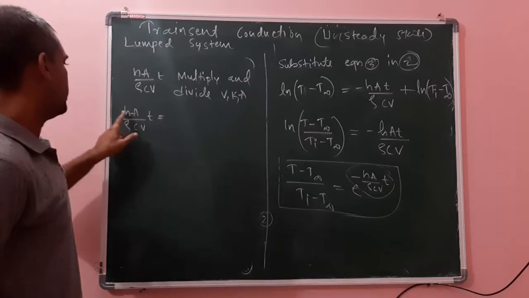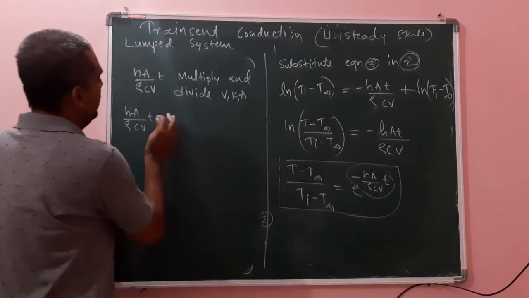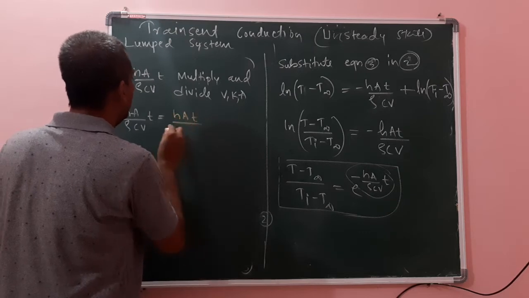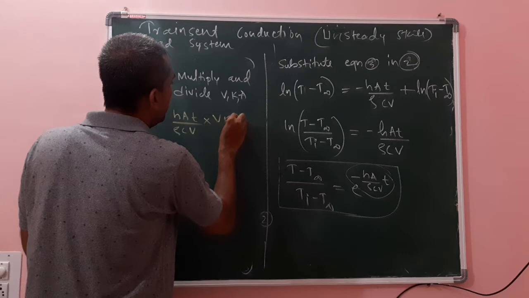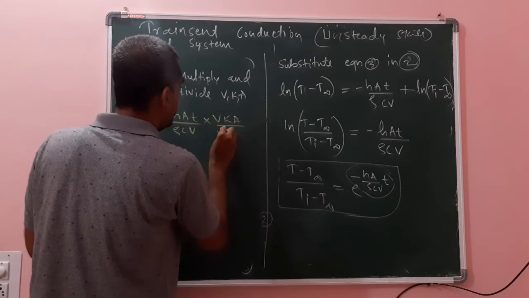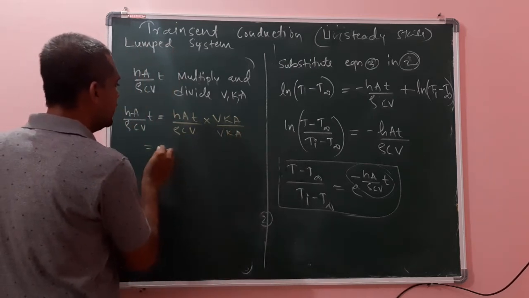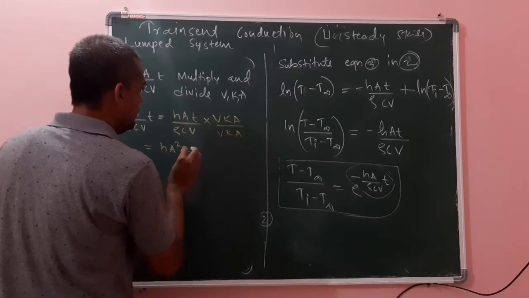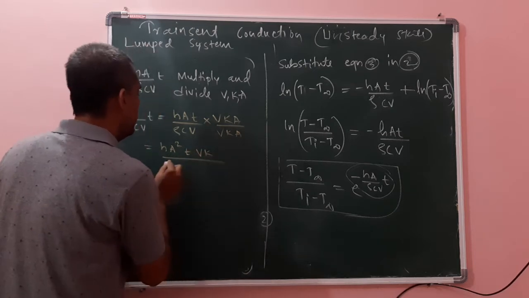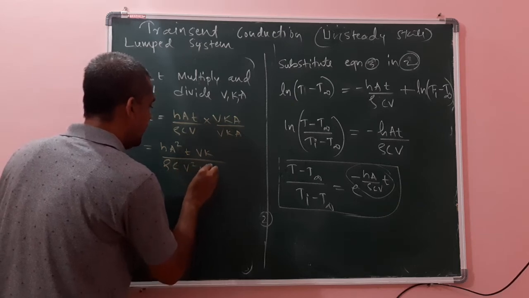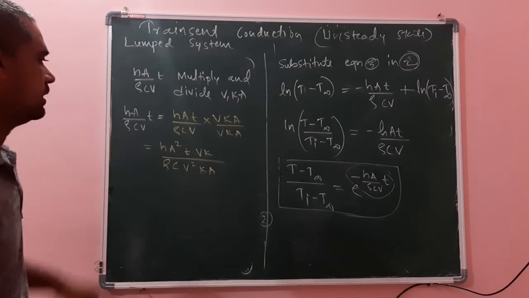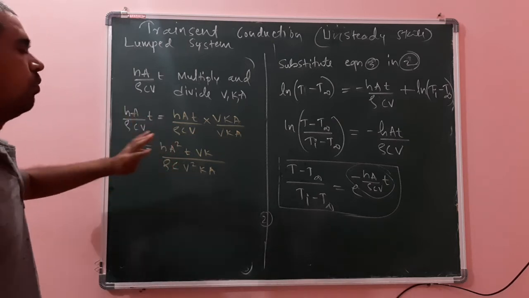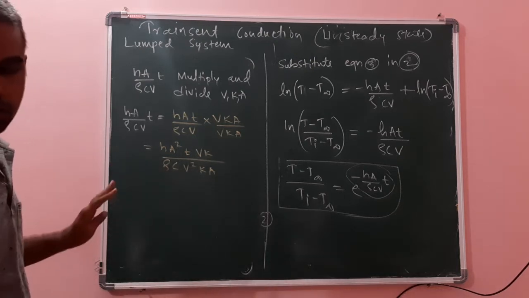So hA t divided by rho C V, into V K A divided by V K A. It becomes h A squared t V K divided by rho C V squared K A. I will explain what Biot number is, what Fourier number is, and what their significance is, further.